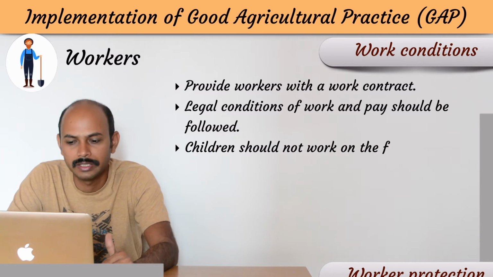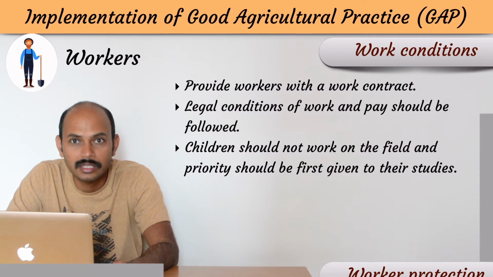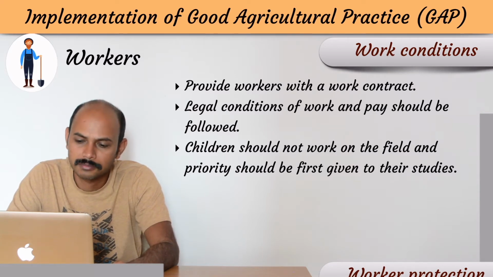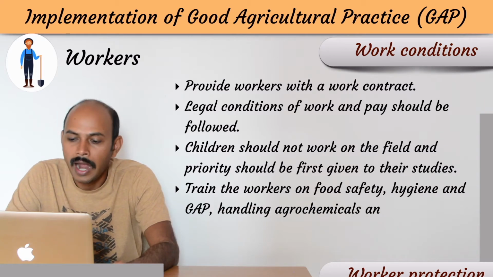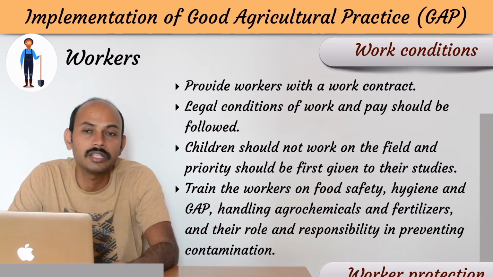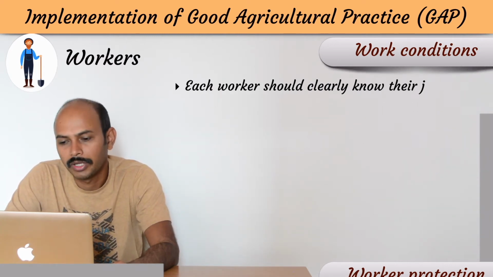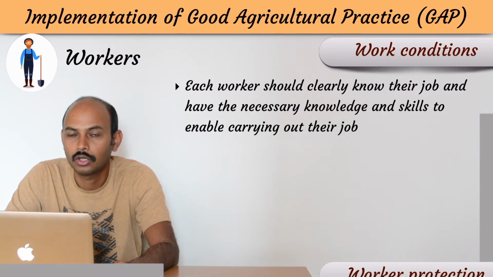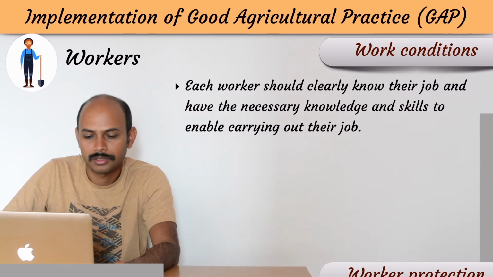Children should not work on the field and priority should be first given to their studies. So first of all, avoid children as a worker, but if it is necessary, then give the priority to their studies. Train the worker on food safety, hygiene and GAP, handling agrochemicals and fertilizers and their role and responsibility in preventing contaminations. That means you have to train workers properly. Each worker should clearly know their job and have the necessary knowledge and skill to enable carrying out their work or job. So they must know their job and they must have a proper skill or knowledge.